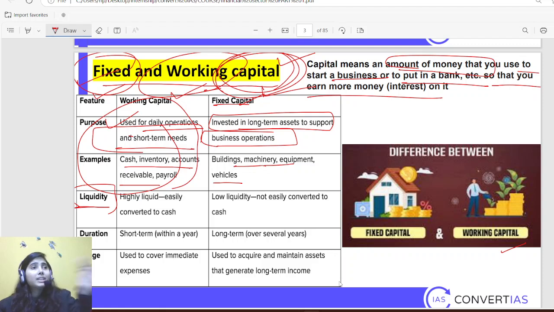But if I am offering someone electricity in my room, and I am charging them per unit of consumption, then I can easily convert it into money, right? So that's why working capital has a higher liquidity, because it is related to daily operations. But fixed capital has a lower liquidity.